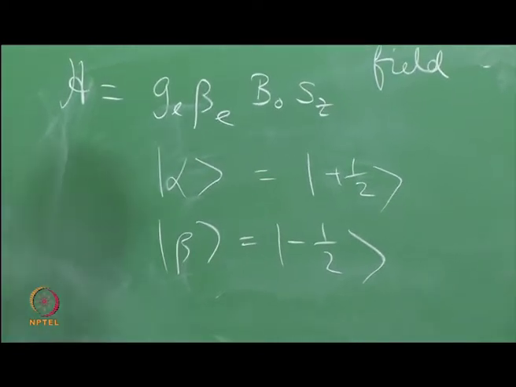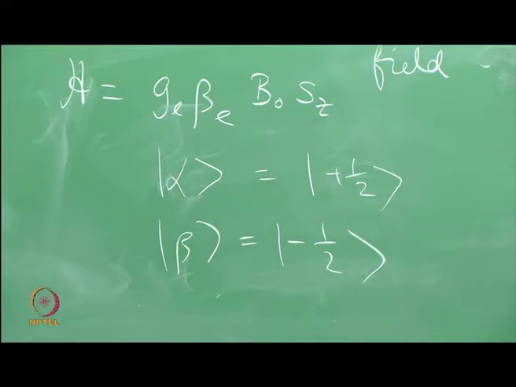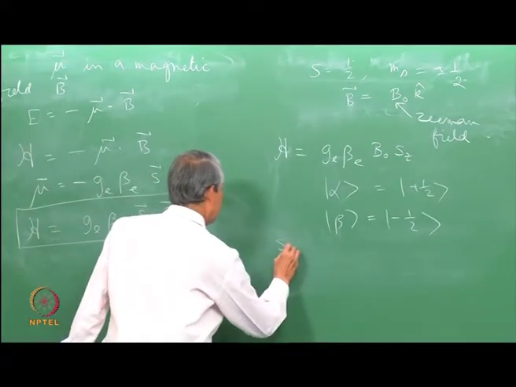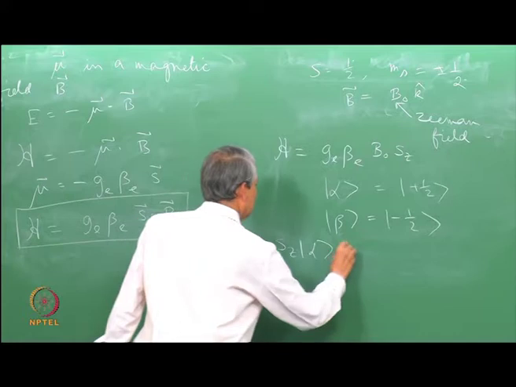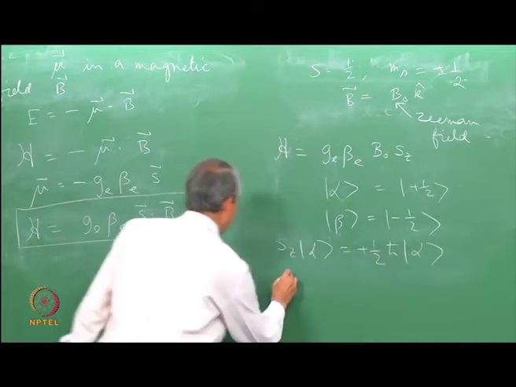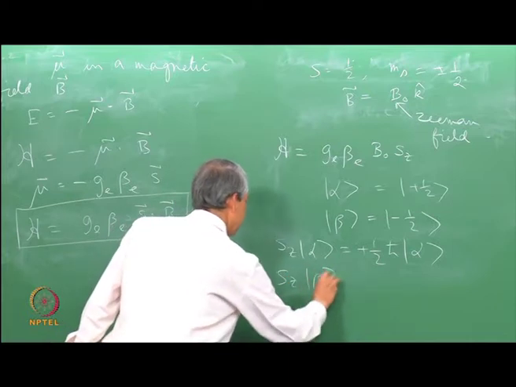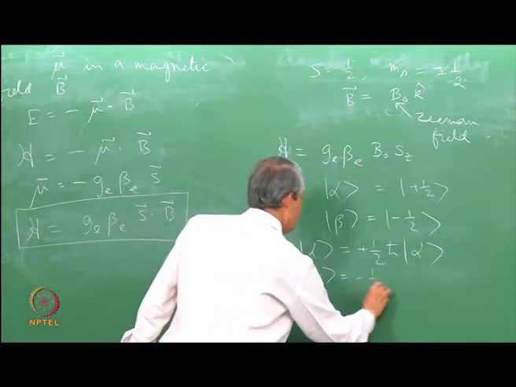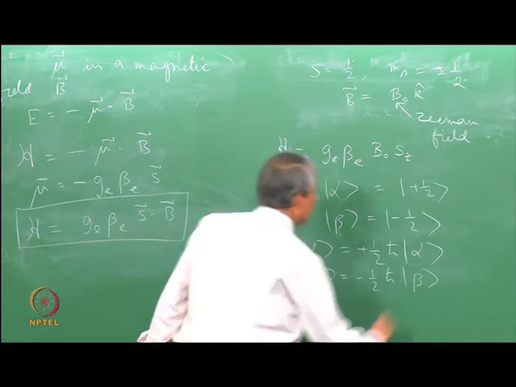Okay. So, here therefore, Sz alpha gives plus half h cross alpha, Sz beta corresponds to minus half h cross beta.